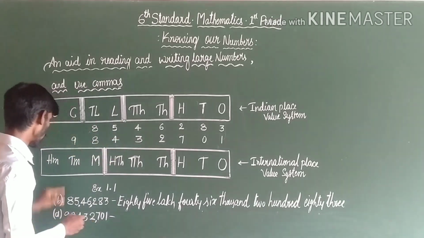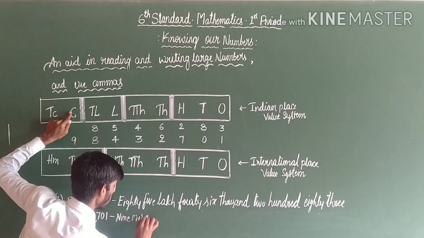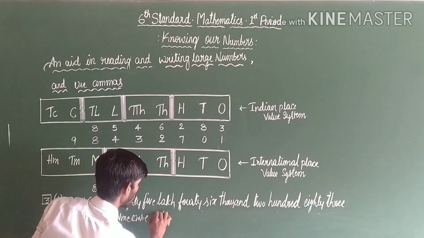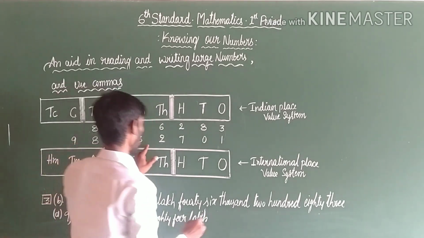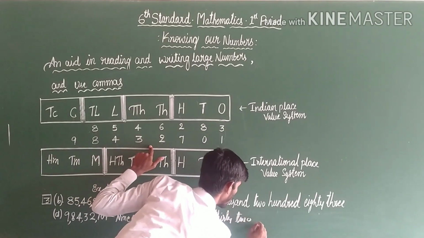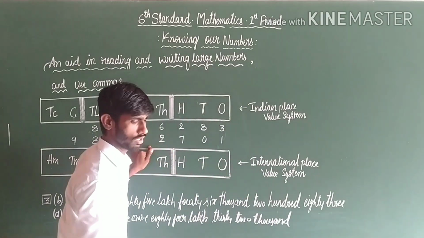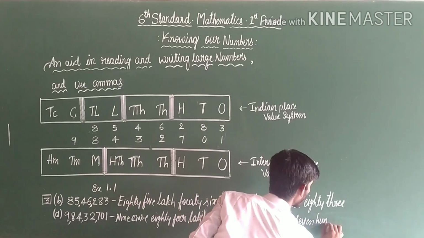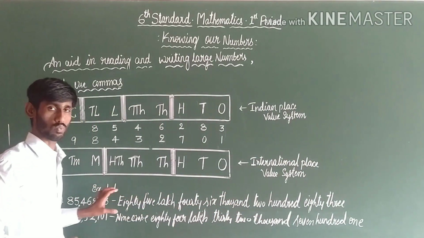The number name is 9 crore 84 lakh 32 thousand 701. This is the answer of exercise 1.1.